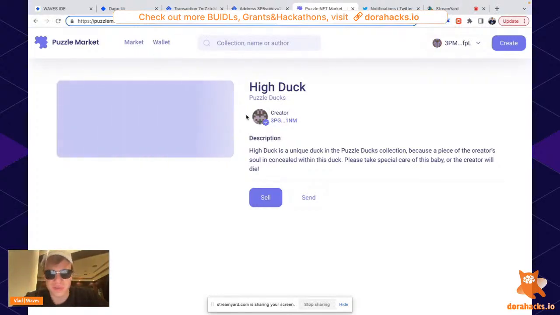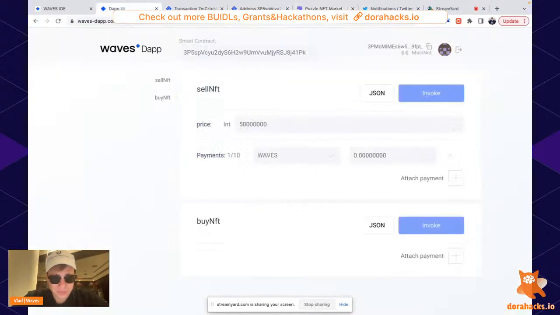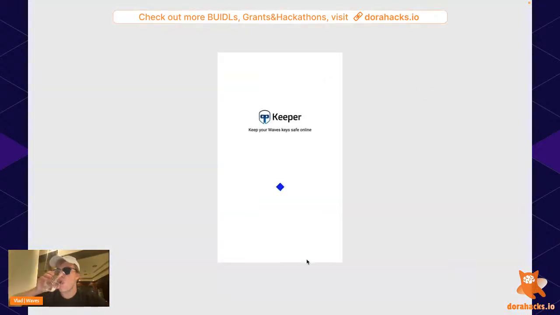Something is wrong with IPFS, so it loads for a pretty long time, but it doesn't matter. I will just use the ID to sell it. I'm selling one duck with this ID for this amount of waves. Okay, now it should work.